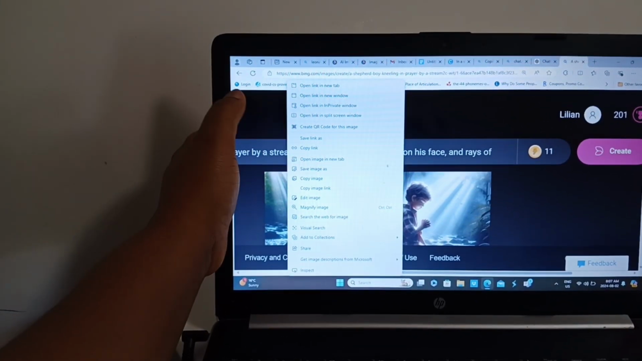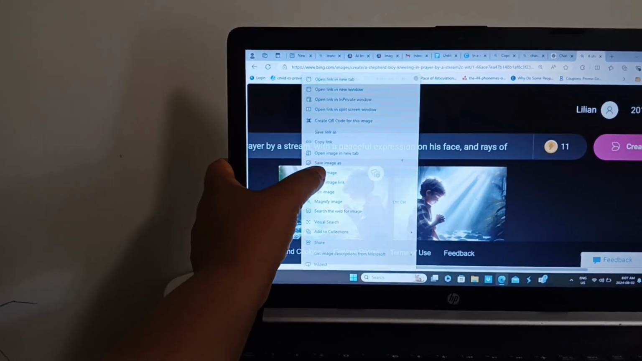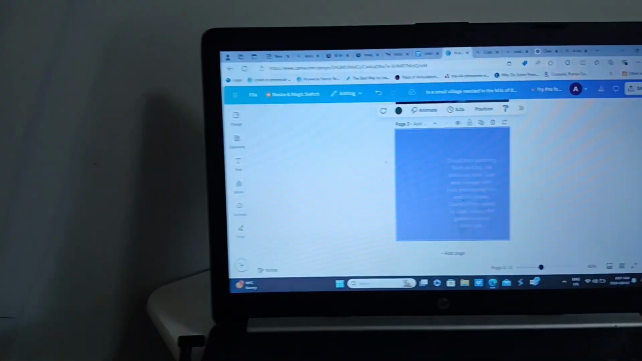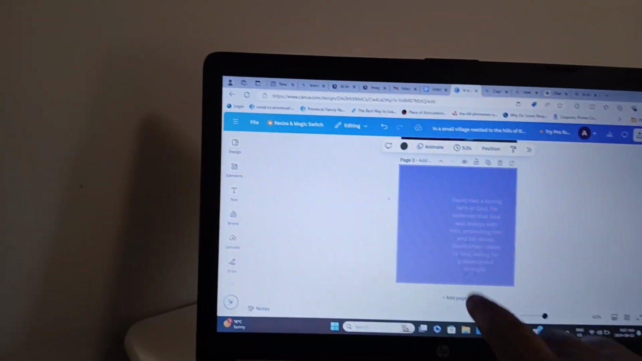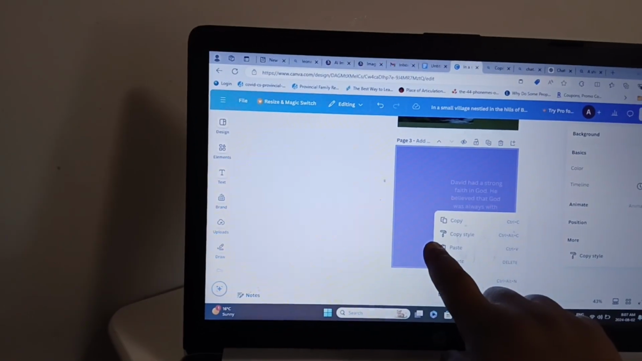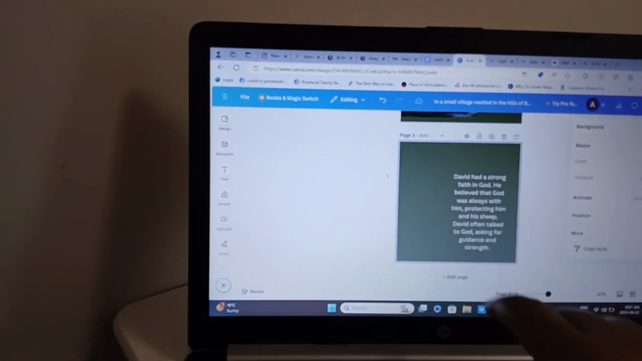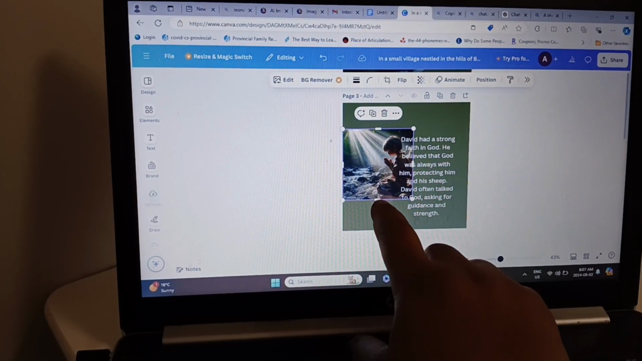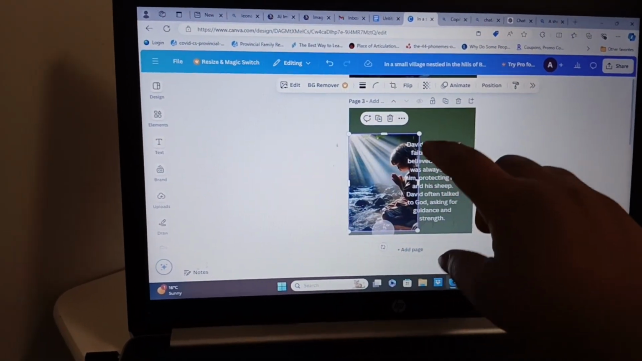I copy the image. I'll go back to Canva and I'll paste. So we can see it over here now. This is David praying. We'll enlarge.